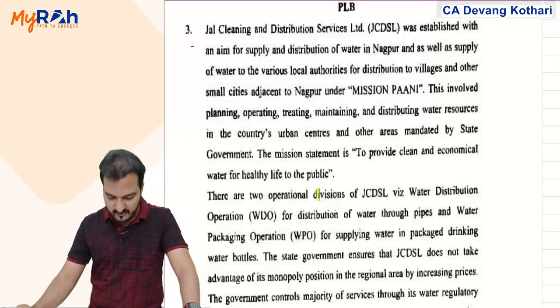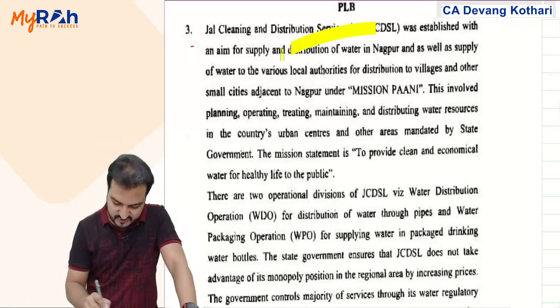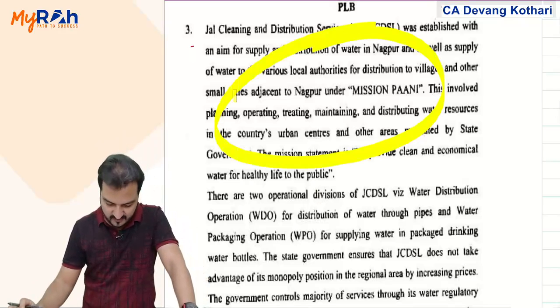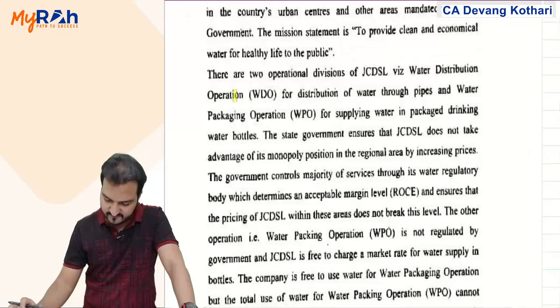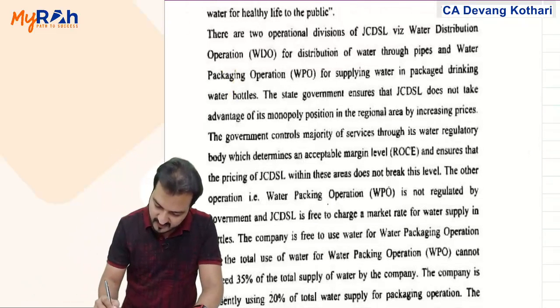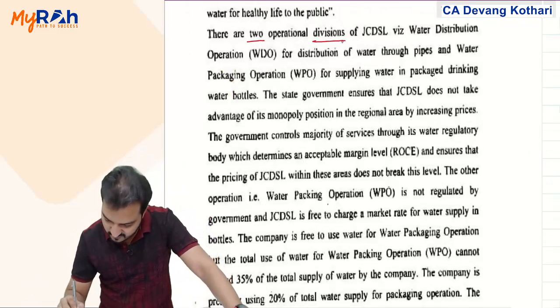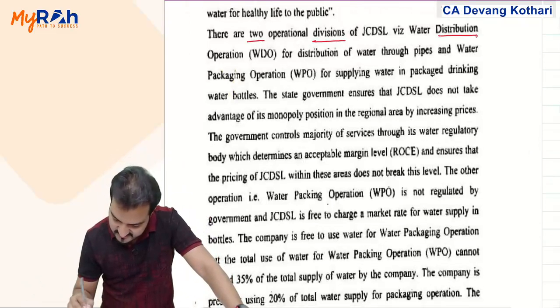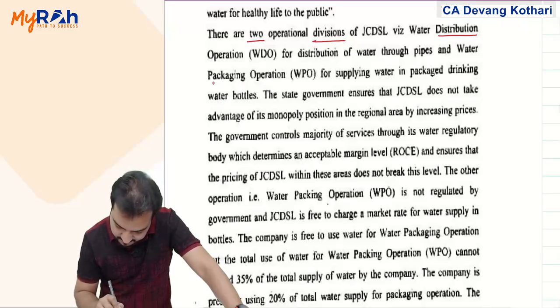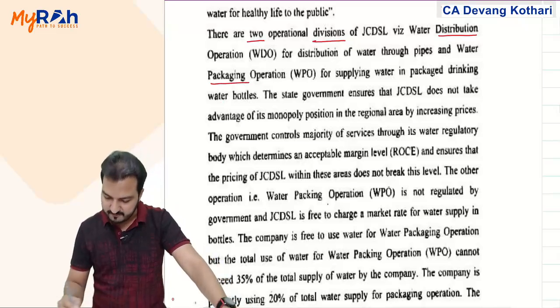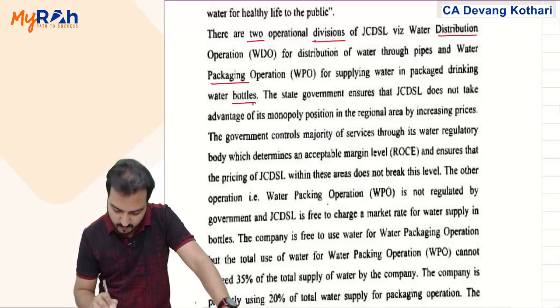Question 3, first paragraph was just a backstory that they have created. You can skip that. We'll start reading from the second paragraph. They say that the company has two operating divisions. One is the water distribution division, the other is the water packaging operations, which is packing water in water bottles.